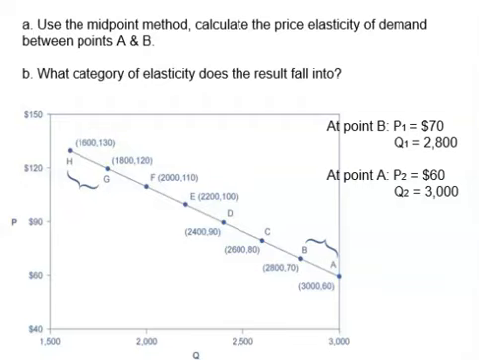At point B, the price P1 is $70 per pair of shoes, and the quantity demanded Q1 is 2,800 pairs. At point A, the price P2 is $60 per pair of shoes, and the quantity demanded Q2 is 3,000 pairs. Remember that thanks to the midpoint method, it doesn't matter whether the price is going up from point A to point B or going down from point B to point A. The price elasticity of demand is the same. If you want to try it on your own first, then please pause the video now. Otherwise, keep watching.